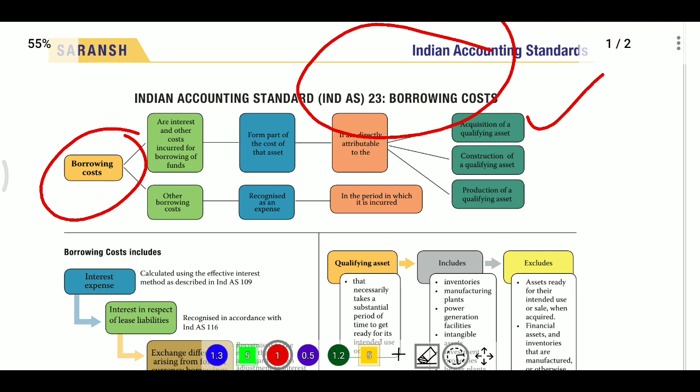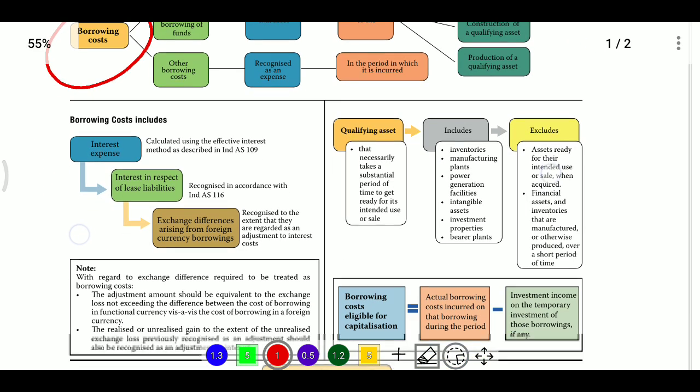Whatever the borrowing cost, we need to add it to the cost of the asset, or it will otherwise be recognized in the profit and loss account. This is borrowing cost.